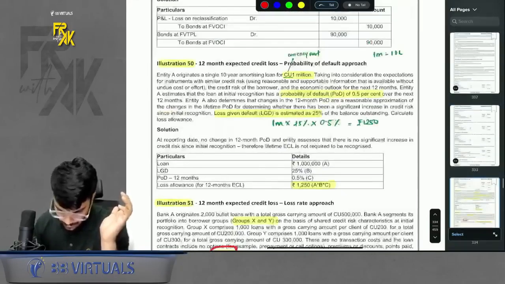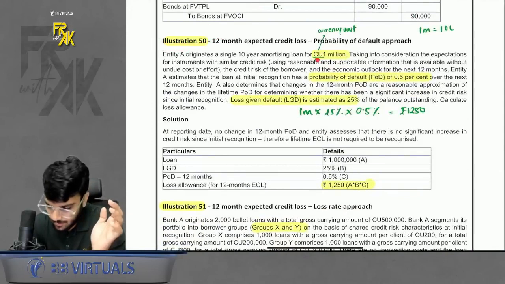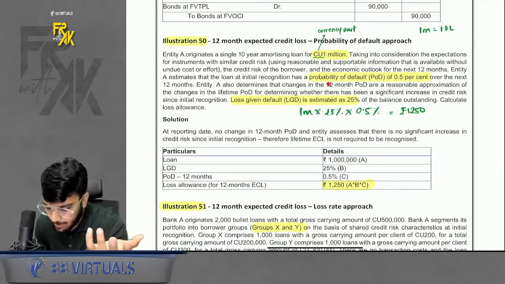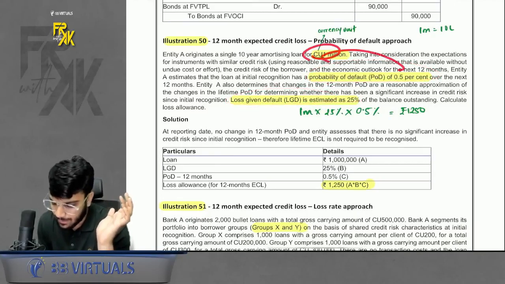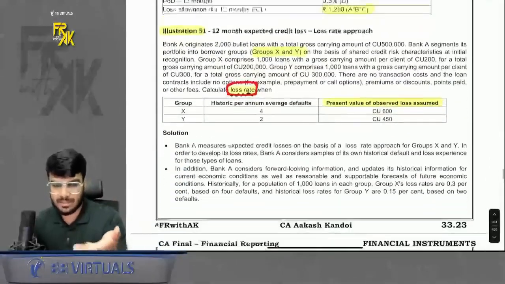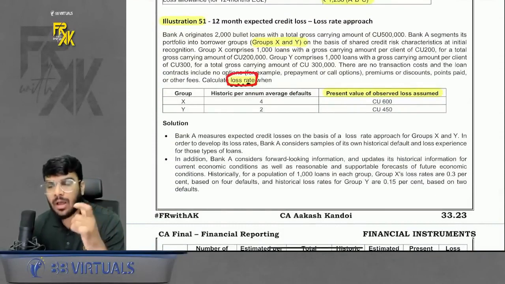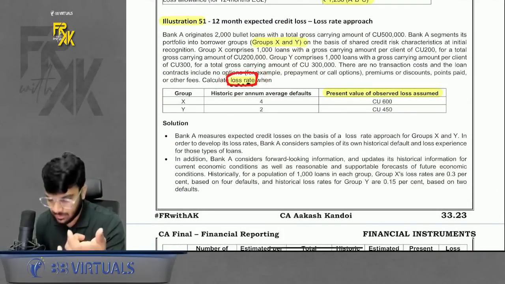Here it is. Illustration number 50. This is a question on impairment. See, what does it have? We have the value of the financial asset, we have the probability of default, and also the loss given default is given. Just multiply this 1 million by 0.5% by 25%, and you will get the amount of impairment loss. As simple as that. Acha, here also you have been given various financial asset information on how to calculate the impairment loss. Here the loss rate was asked. I'll tell you how to calculate the loss rate.